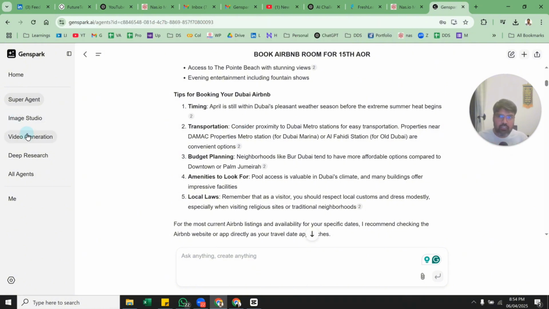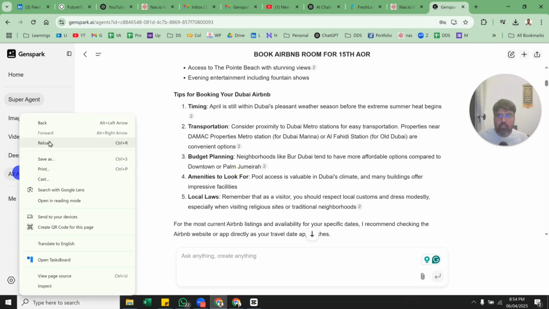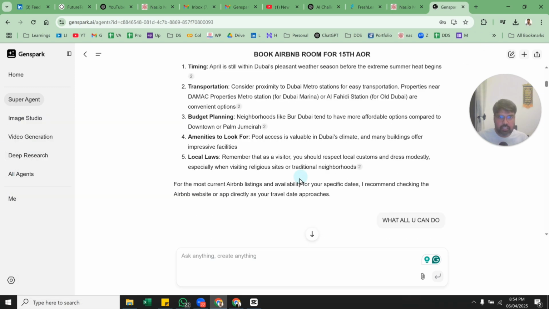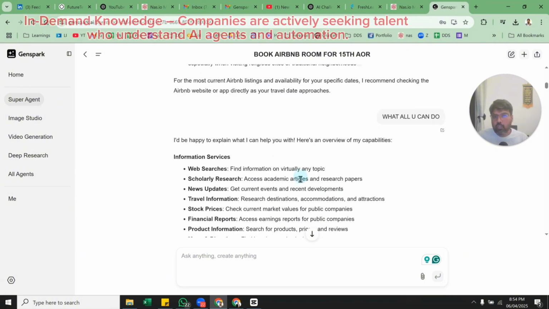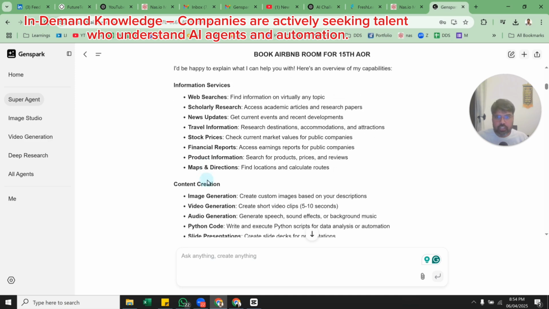I will talk about whatever is available: image studio, video generation, deep research, and all the agents are there. We will look into all these things later, what all you can do. When I asked it what all it can do, it gave me all these different kinds of research, like web research, quality research, and all those things, map and directions. We will look at this in this quick demo as well.